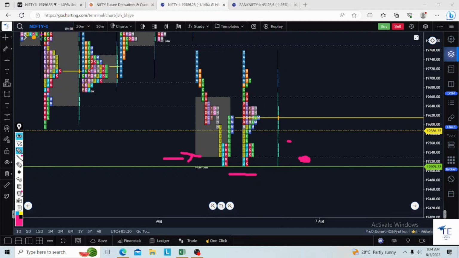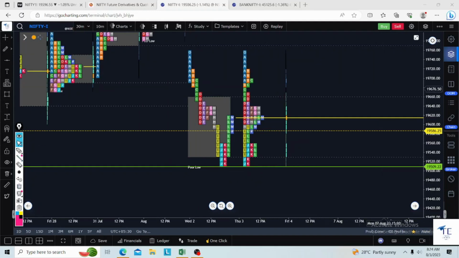If the market opens flat, where is the supply zone? If the market opens flat and moves up, the supply zone is, as you know very well, the POC and VPOC. This is a simple thing. If you are trading in GoCharting, you can mark this also. These are simple calculations. This is the VP zone, volume profile. Most of the people were interested in the particular price 19,620 level.